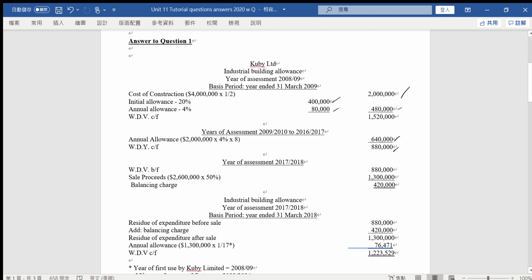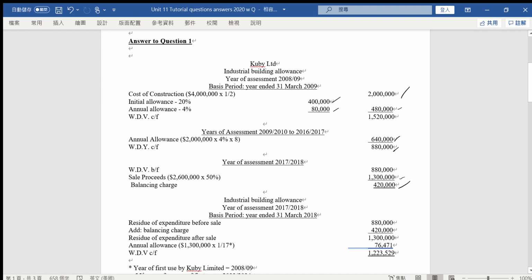The written down value is 880,000, and the sale proceeds amount is 2.6 million, but just half of that, so we times 50%. The amount of the sale proceeds related to the cost of the construction or building is 1.3 million. Compared to the written down value, there is a balancing charge of 420,000.